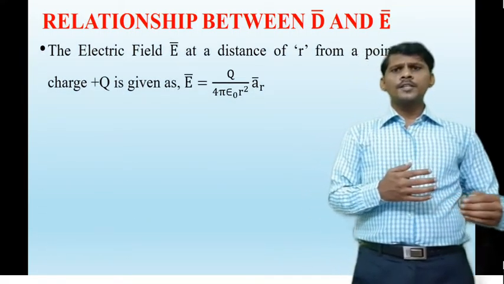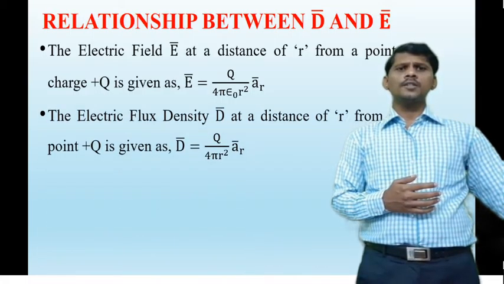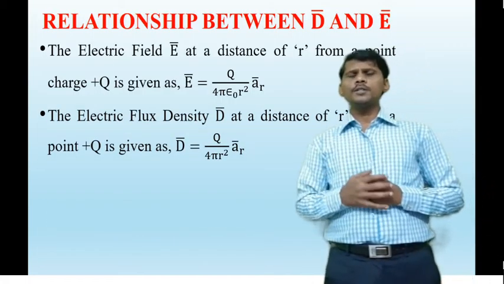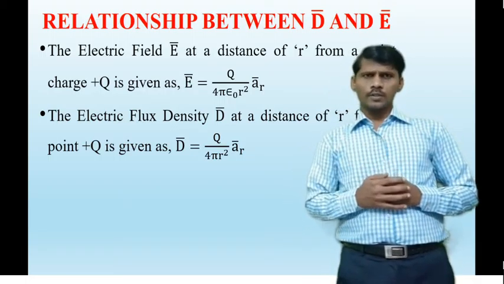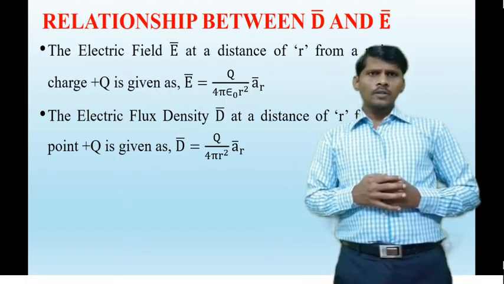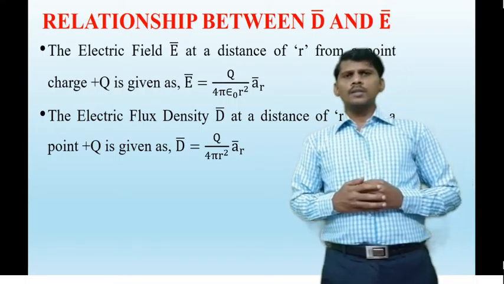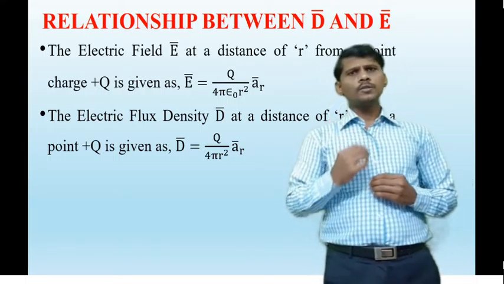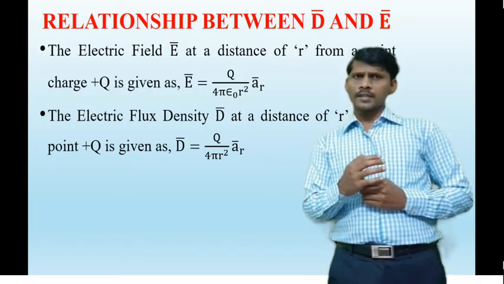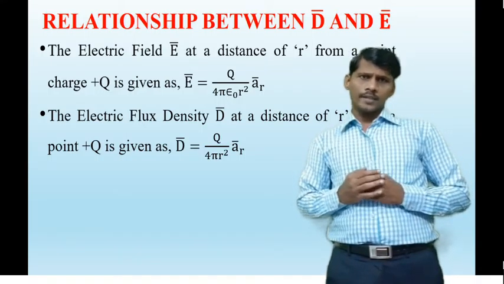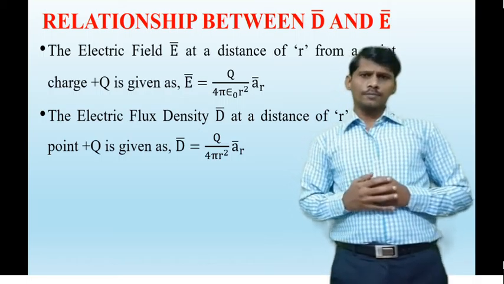And the electric flux density at point P due to the point charge Q is D bar equal to Q by 4 pi R square into a r bar, where a r bar is the unit vector in the outward direction, normal to the surface.